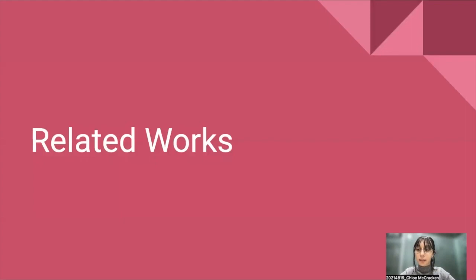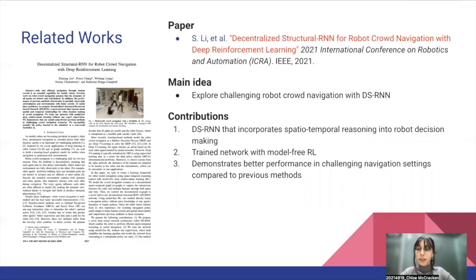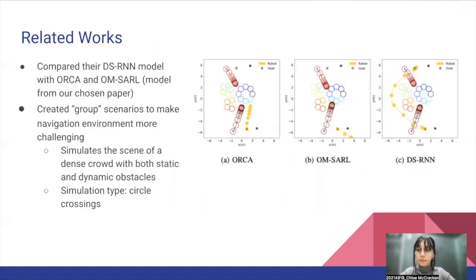Next, I'll go over the related works. So the first related work was published in ICRA 2021. The main idea of their paper was to explore more challenging robot crowd navigation with a novel DSRNN network that incorporated spatial-temporal reasoning. To create more challenging environments, they created group scenarios. In the picture on the right, you can see examples of this type of scenario.